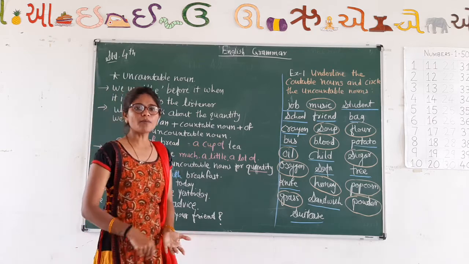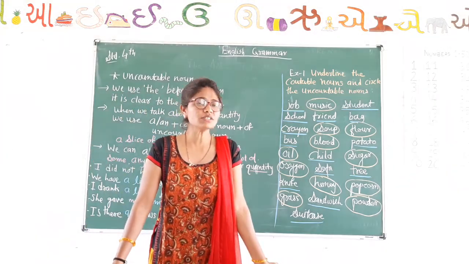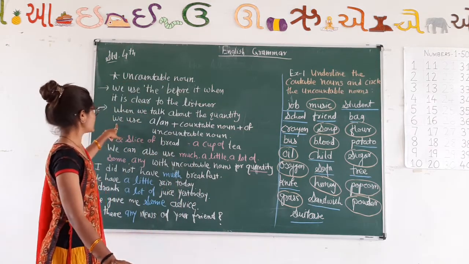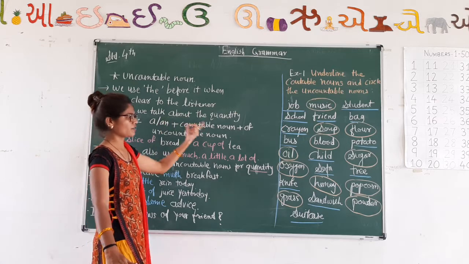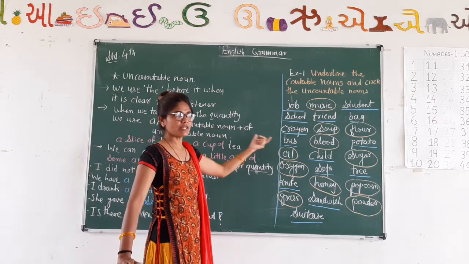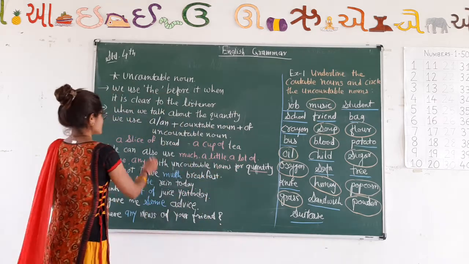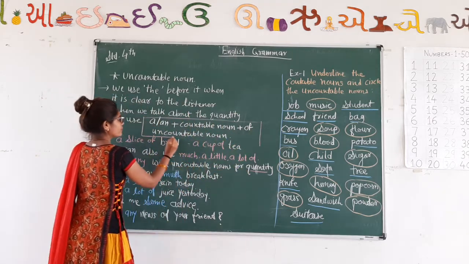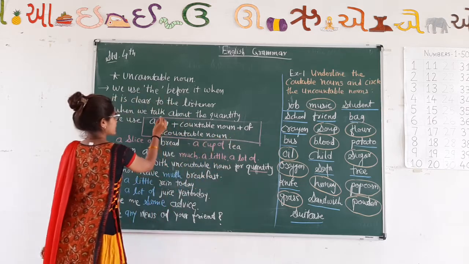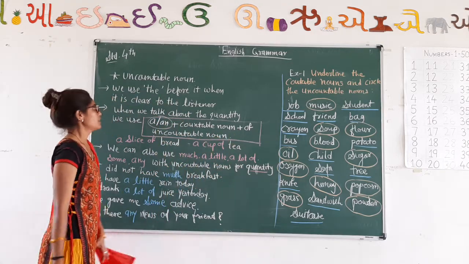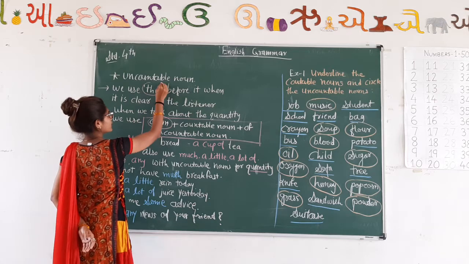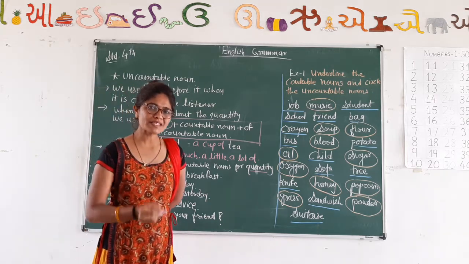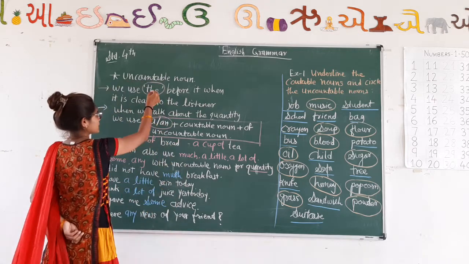When we are talking about the quantity of a substance, this is the format where we can put the article a or an. We can put the article the when we are talking about a specific thing.